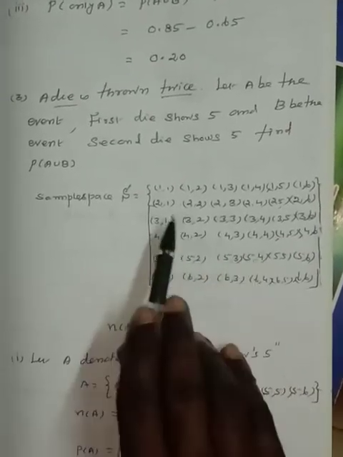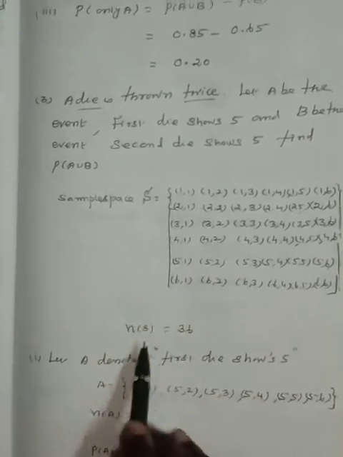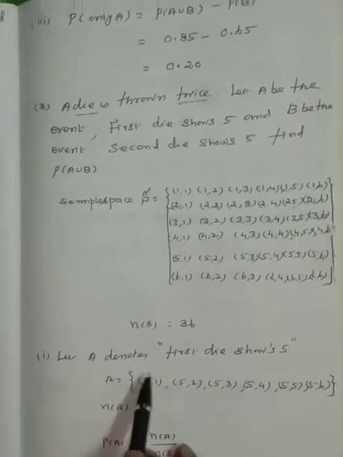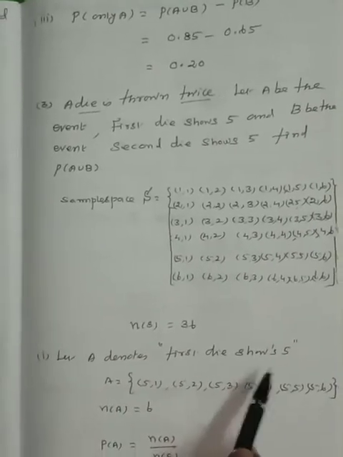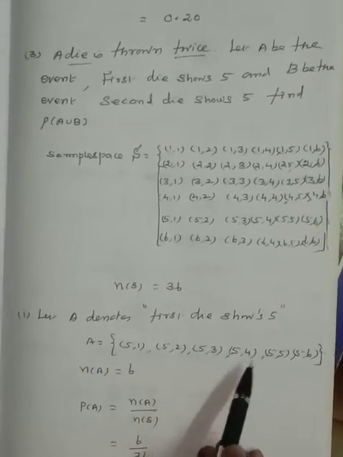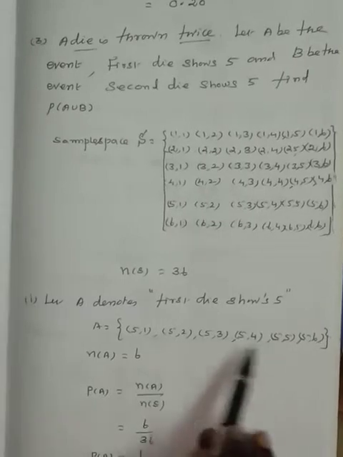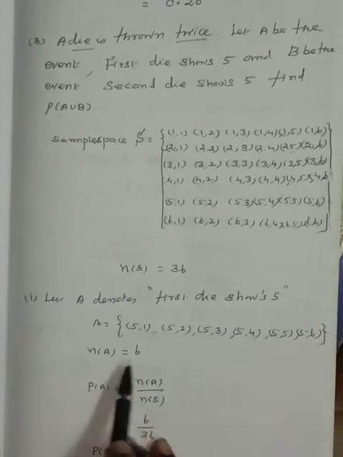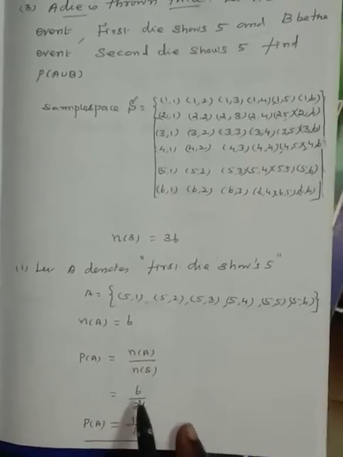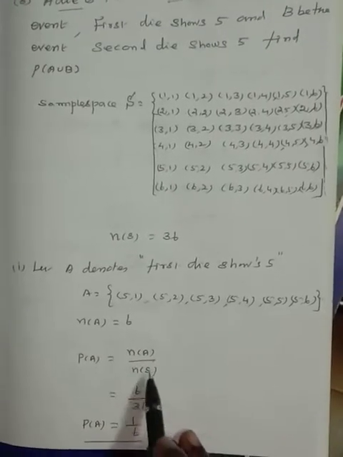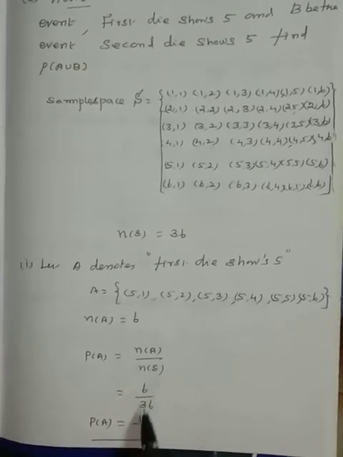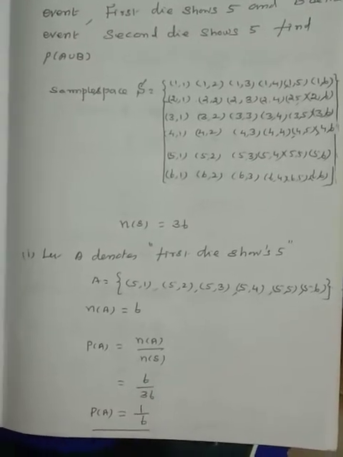Total number of results is 36. So n of S is equal to 36. Subdivision number 1. Let capital A denote first die shows 5. A is equal to 5 1, 5 2, 5 3, 5 4, 5 5, 5 6. How many results? 6 results. Therefore n of A is equal to 6. P of A is equal to n of A divided by n of S. N of A is 6, n of S is 36. So cancelling 6 and 36, we have 1 by 6.